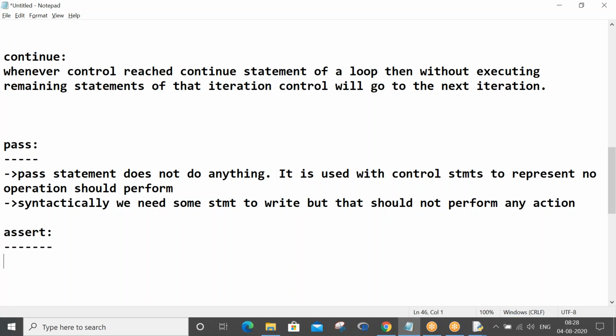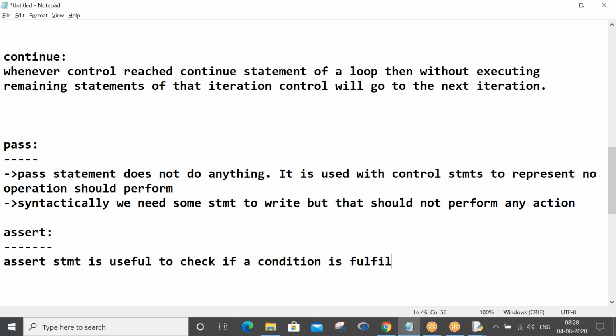Okay, assert statement is useful. So just write down, assert statement is useful to check a condition. Assert statement is useful to check if a condition is fulfilled or not, just to check whether the condition is true or not.